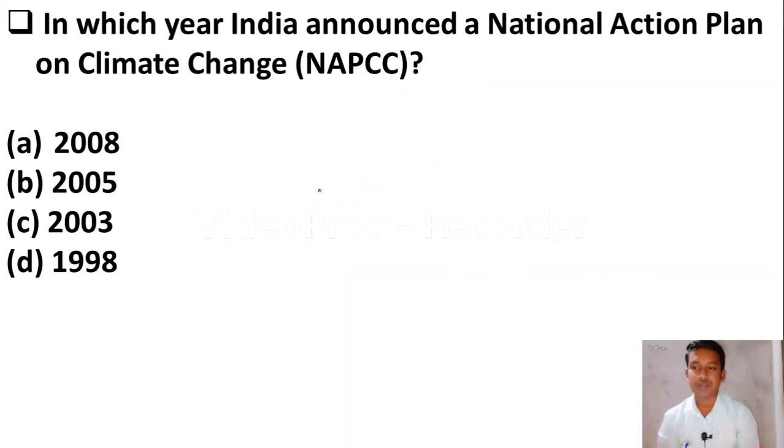Okay, the next question is: in which year did India announce the National Action Plan on Climate Change? Option A 2008, option B 2005, option C 2003, option D 1998. NAPCC was announced in the year 2008. Very easy question, I hope you all know this.